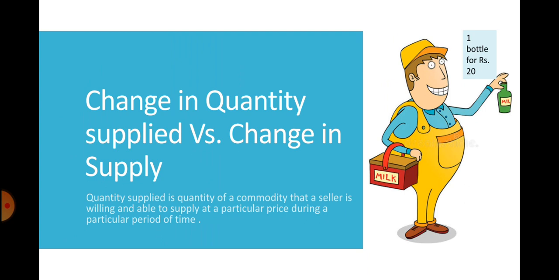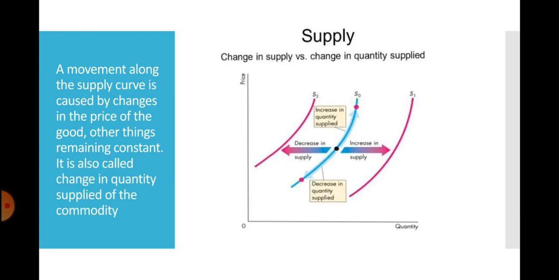For example, in this case, this milkman is willing to sell one bottle for rupees 20. Thus, since it corresponds to a single level of price, it is quantity supplied. Now, what do we mean by change in supply and change in quantity supplied?